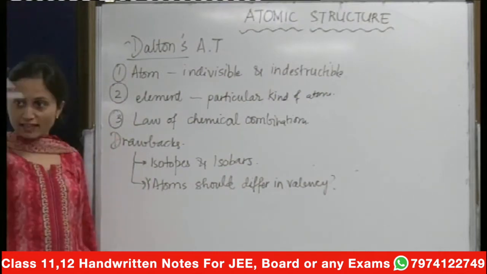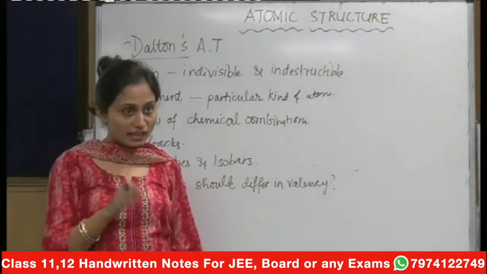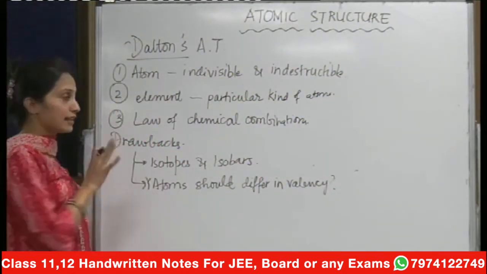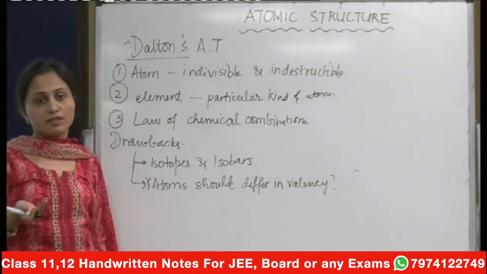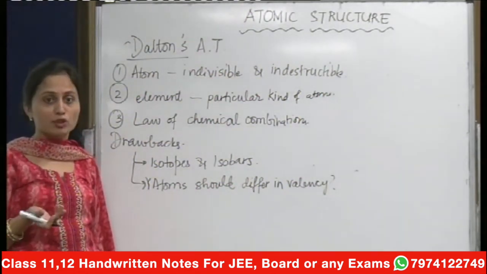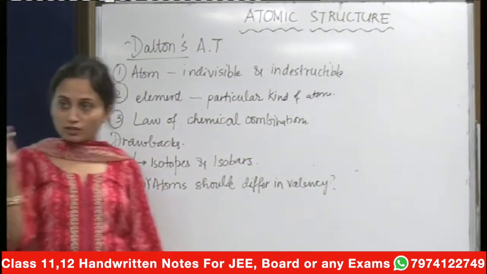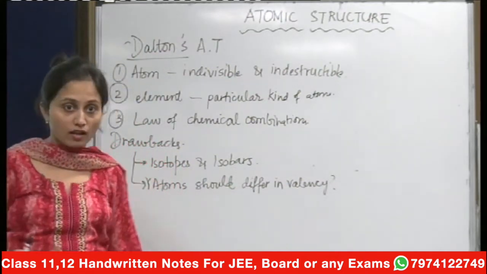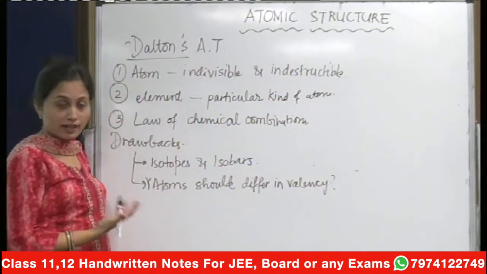Remember that the basic gist of Dalton's atomic theory was that the atom is indivisible and indestructible. Then he stated that the elements have a particular kind of atoms, and he used the laws available at that time, like the law of chemical combination. Apart from it, when you do a model, you find out whether it is answerable to all the questions coming up.